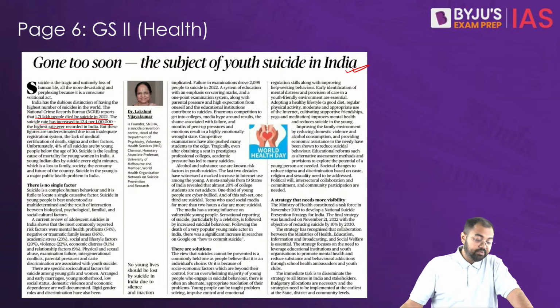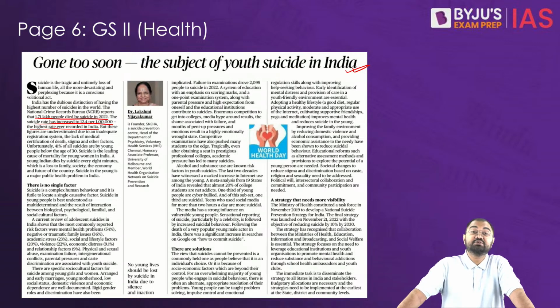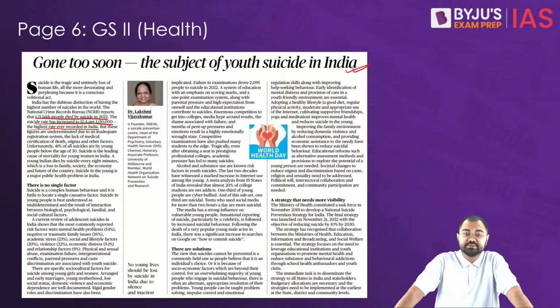Alarmingly, almost 41% of suicides in India involve individuals under the age of 30, which makes suicide one of the leading causes of death among young people in India.